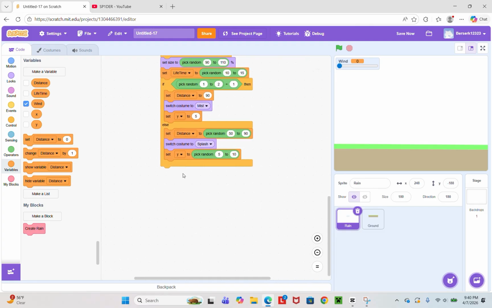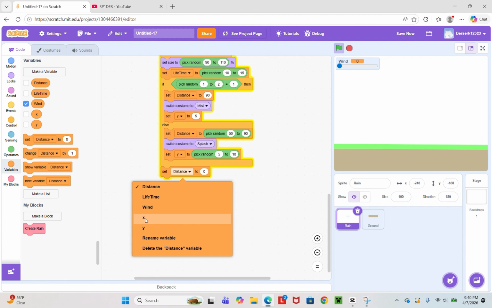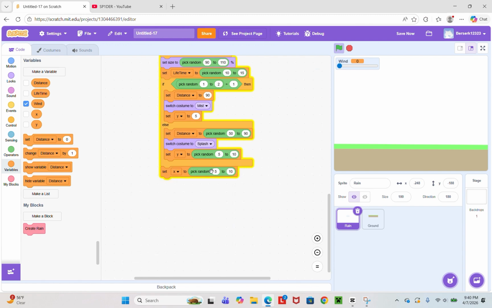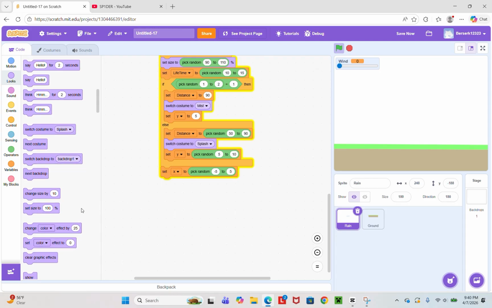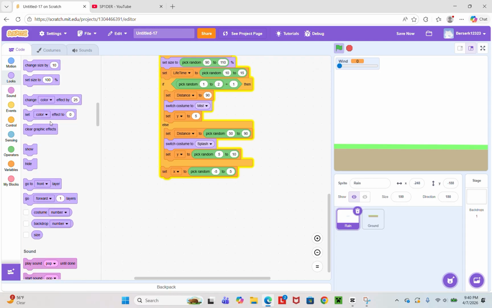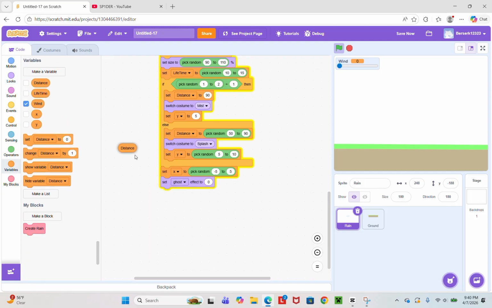Then after all that, set X to pick random -5 and 5. Okay, now set ghost effect to distance.